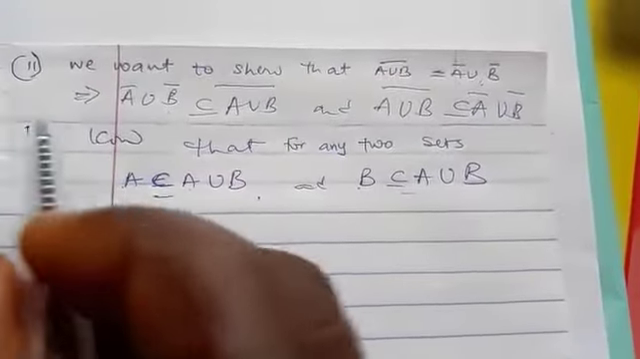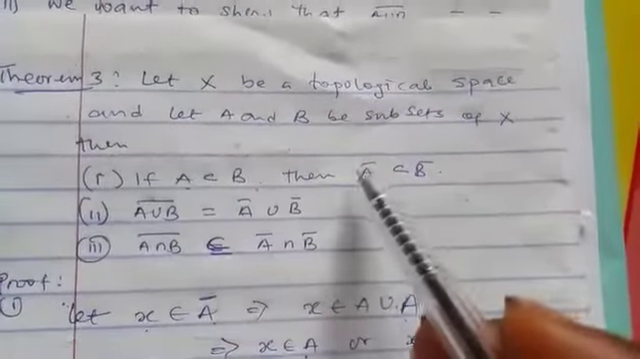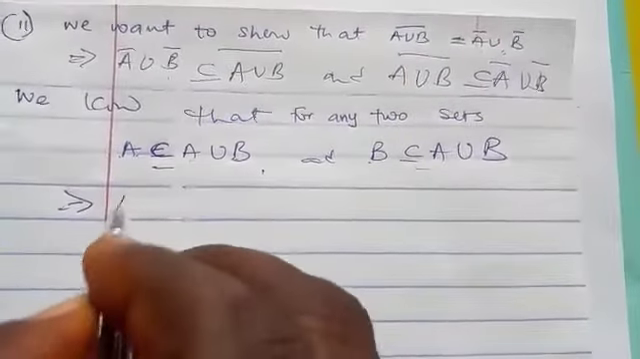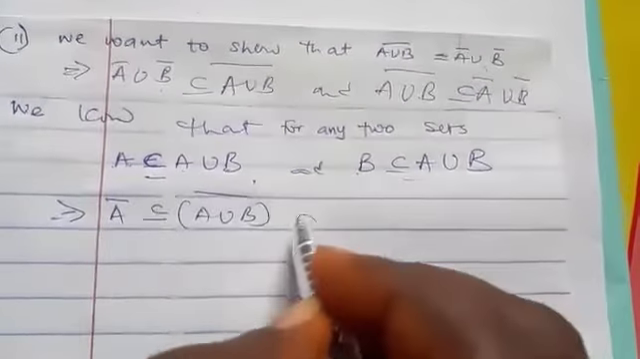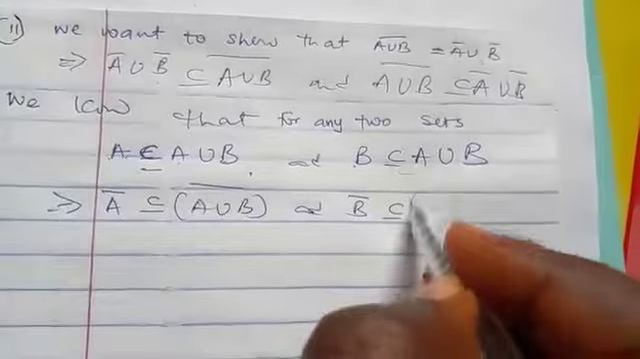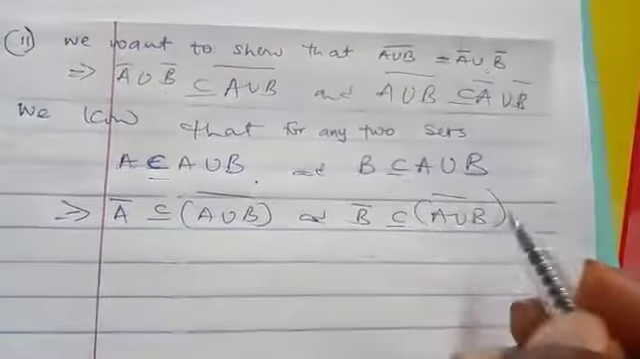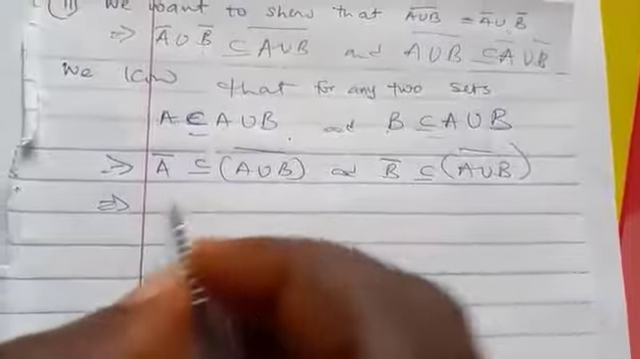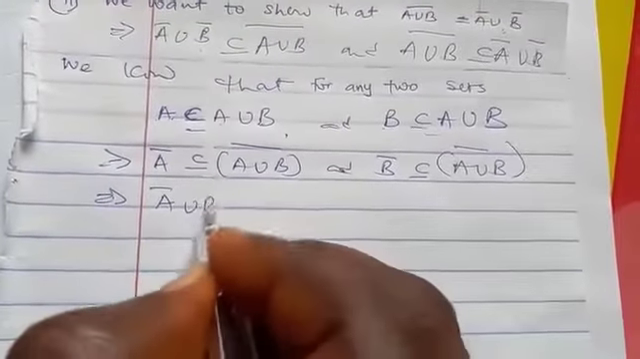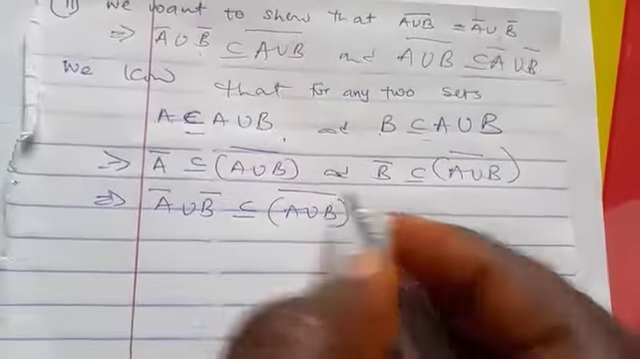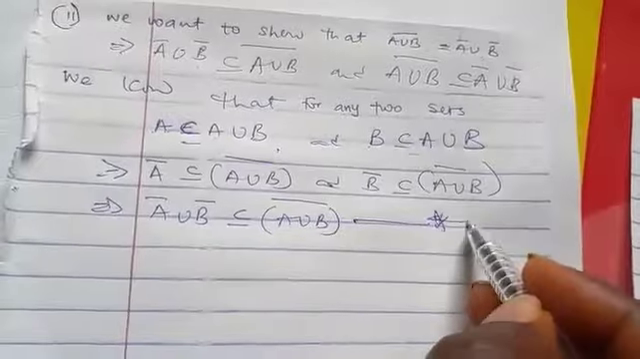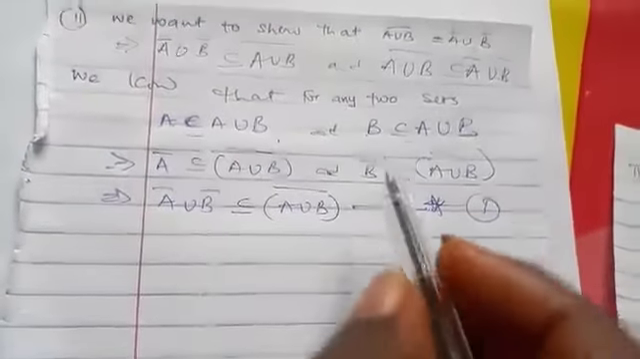So by the first one we proved, we said that if A is a subset of B, then A bar is a subset of B bar. So if this one is a subset of this, then A bar will be a subset of this bar, and B bar will be a subset of this bar. From that place, if we find the union of both sides, A bar union B bar is a subset of A union B all bar. So we have proved the first one. Let's call this equation 1.